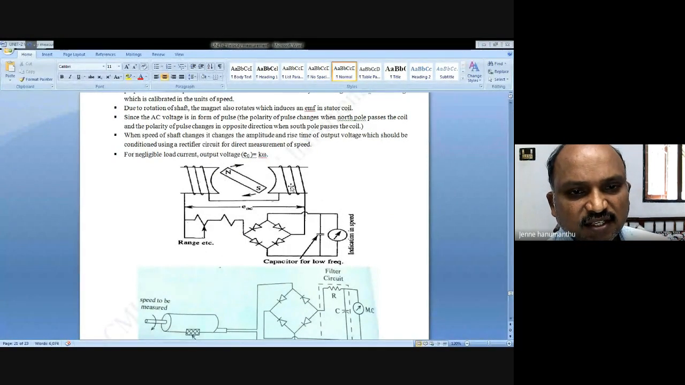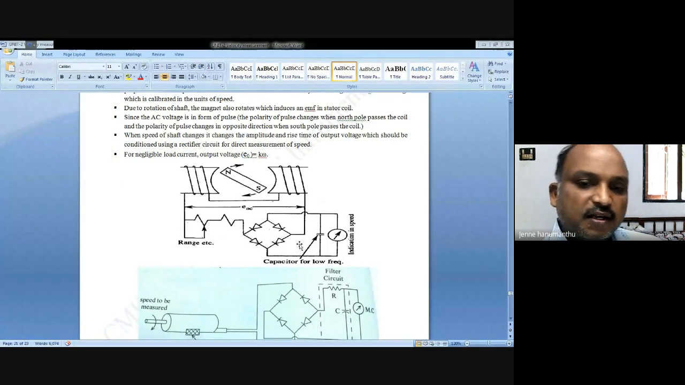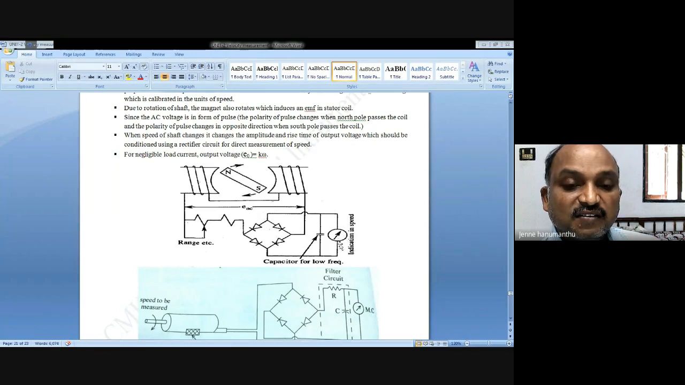See the structure. It is a coil, and it is a magnet. This magnet is rotating within the stator. It creates some voltage that is connected to a bridge circuit, followed by a capacitor and an indicating meter, which is calibrated to read the speed directly.